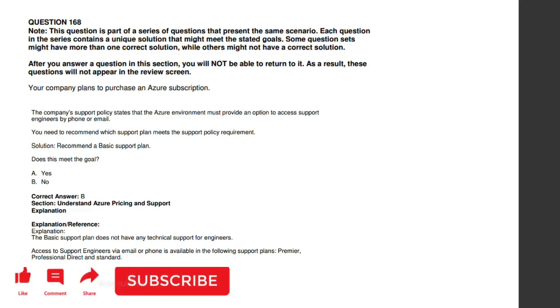It's no. The basic support plan does not have the technical support of engineers. Access to support engineers via email or phone is available in the following support plans: premier, professional direct and standard. So make sure you understand these different support level plans so that similar kinds of questions can be answered and you can score the marks.